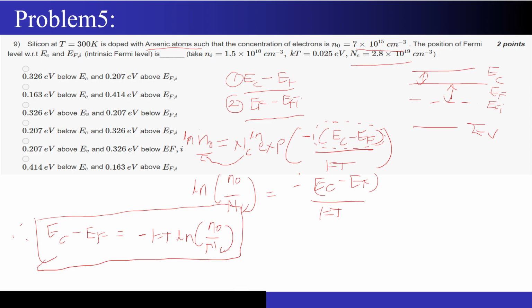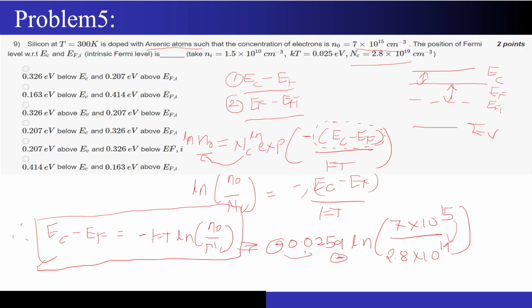So now nothing is there, we just have to substitute the values in this formula. So I am substituting the values now. It will be nothing but minus of 0.0259 times log of N naught, which has been given to me in the question, 7 into 10 to the power 15, and the value of NC has also been given to me, 2.8 into 10 to the power 19. This term is going to be lesser than 1, so there is going to be a negative sign, and this negative sign and this negative sign will become a positive sign over here.